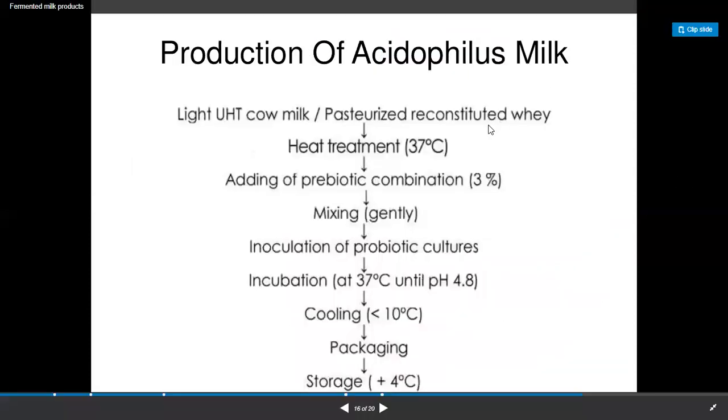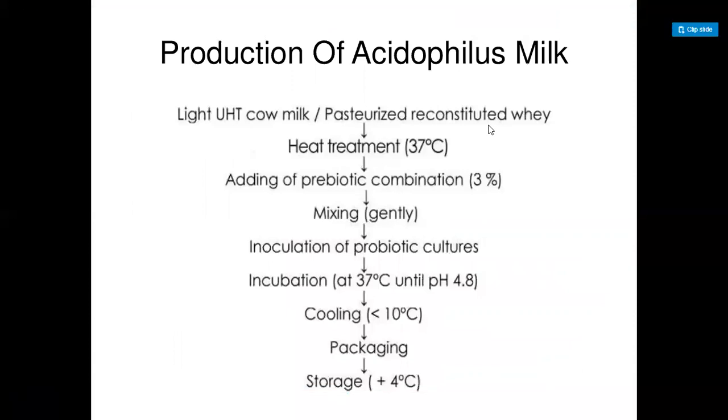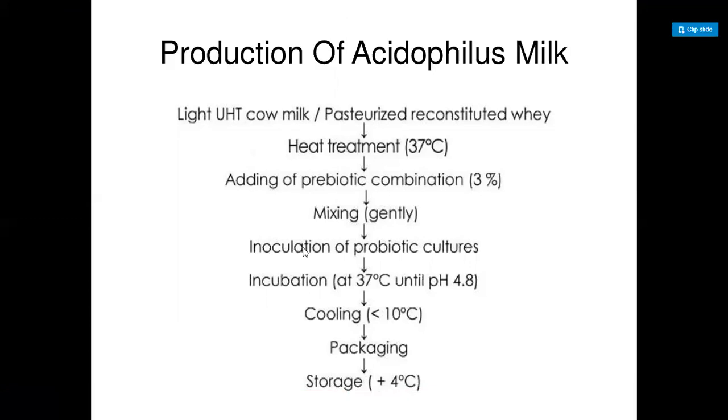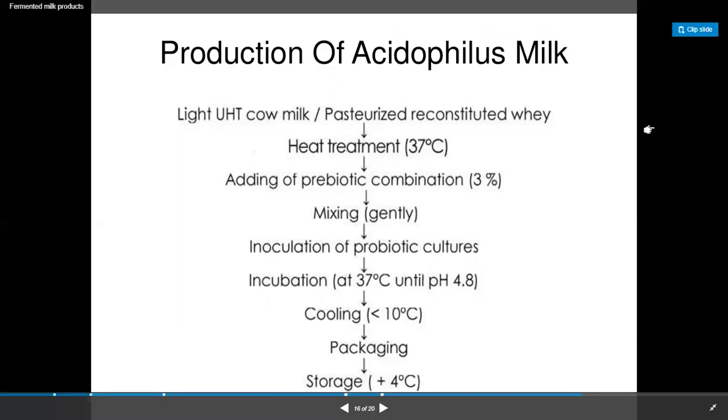For the production of acidophilus milk, light UHT cow milk, that is the pasteurized milk, is heated, and it is again heated and added with a probiotic combination of microorganisms mixed with the microbes, and the cultures are incubated and then cooled and packaged and stored for the final processing.